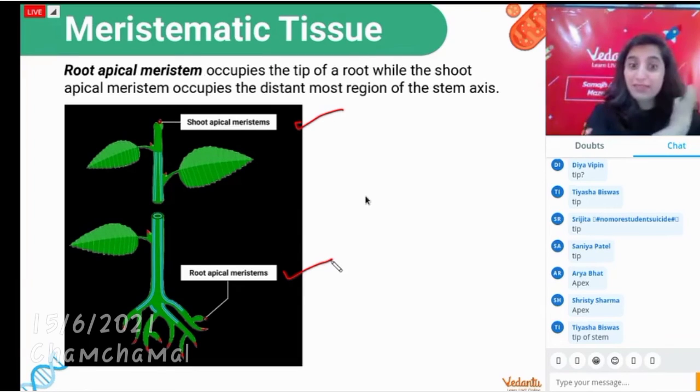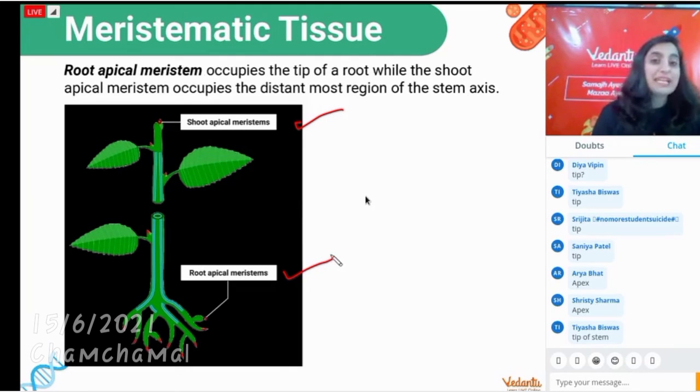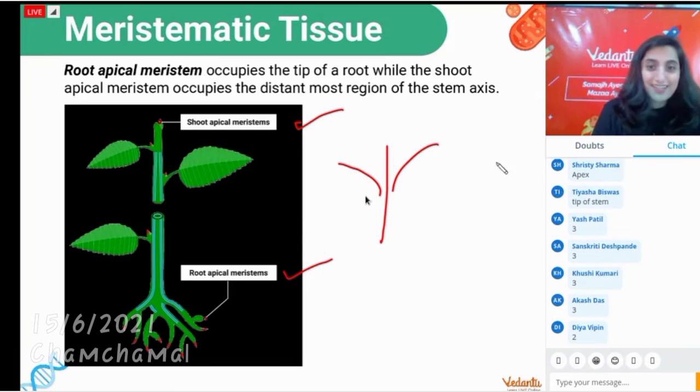Root apical meristems will be many. Even shoot apical meristems will be many, depending on the branches. For example, there is a plant with two branches. This is one branch and this is another branch.